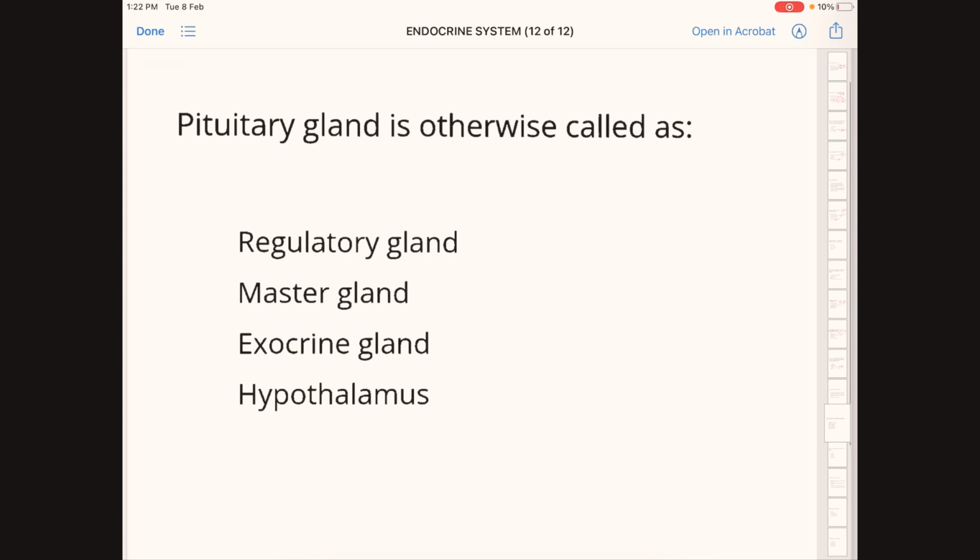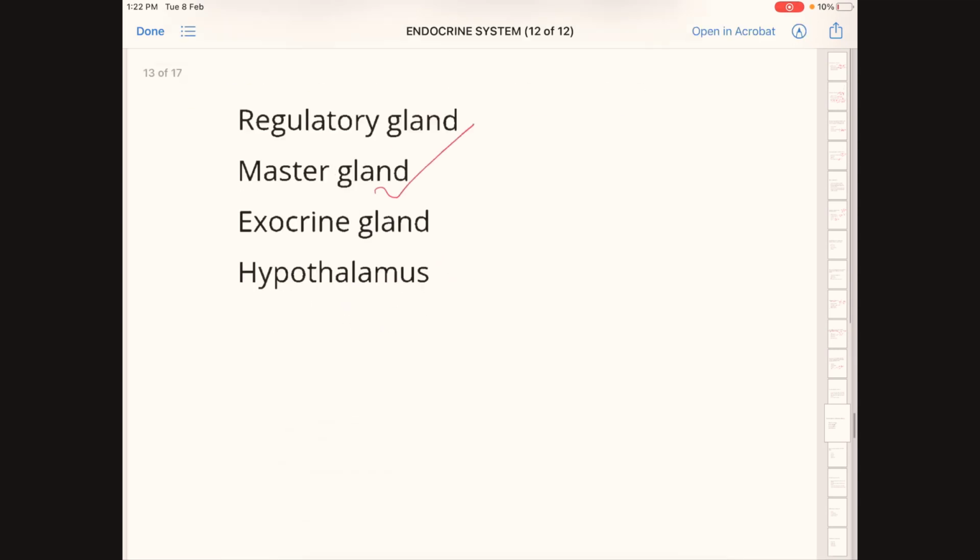Next, pituitary glands are otherwise known as: A, regulatory glands; B, master gland; C, exocrine gland; D, hypothalamus. Pituitary gland is also known as the master gland. Next question.